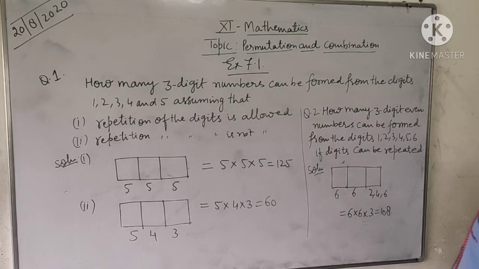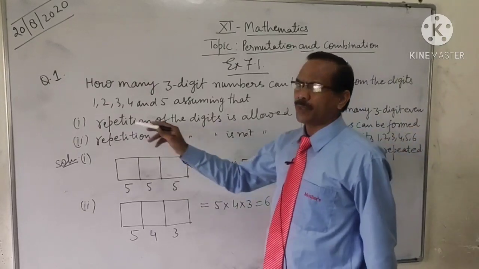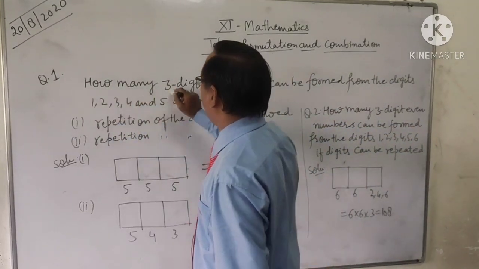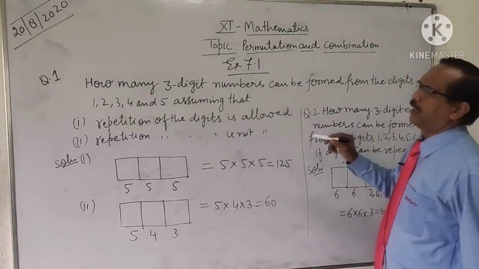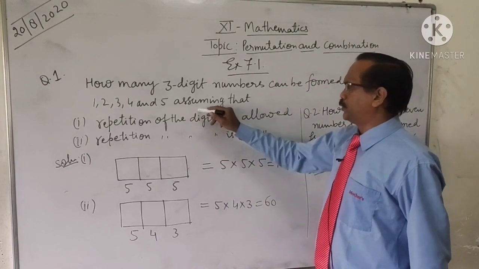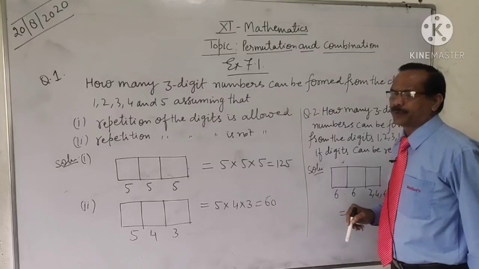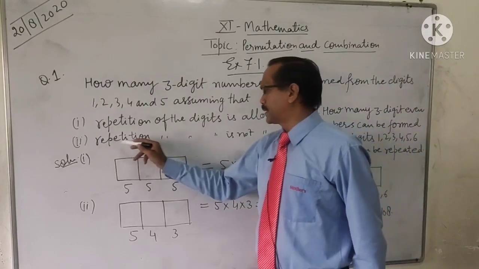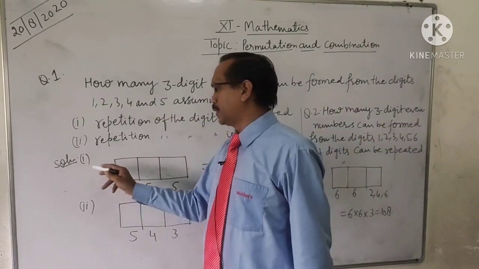Now students, this is exercise 7.1. Question number 1. How many 3-digit numbers can be formed from the digits 1, 2, 3, 4 and 5, assuming that repetition of the digit is allowed? First part. Second, repetition of the digit is not allowed. Now students, see the solution.